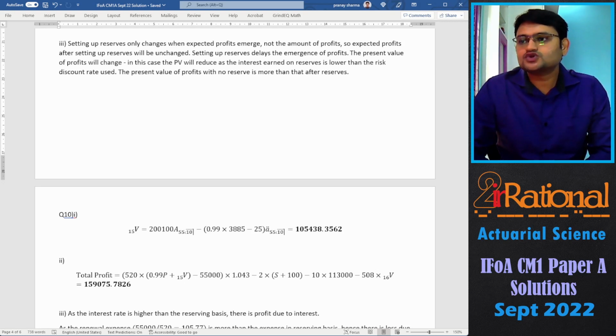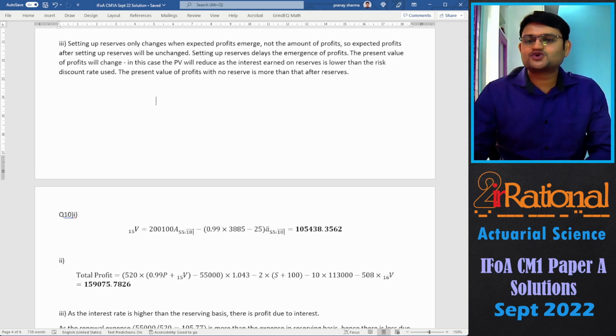For the third part, we'll say setting up reserves only changes when expected profit emerges, not the amount of the profits. So the expected profit after setting up reserves will be unchanged. Setting up reserves delays the emergence of profit. The present value of the profit will change. In this case, the present value will reduce as the interest earned on the reserves is lower than the risk discount rate used. So the present value of profits with no reserves is more than that after reserves.